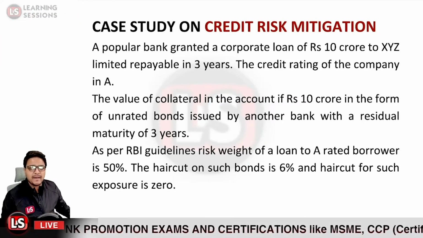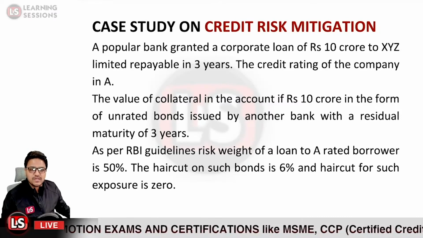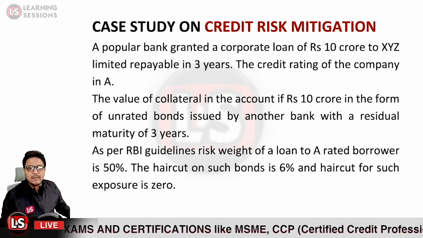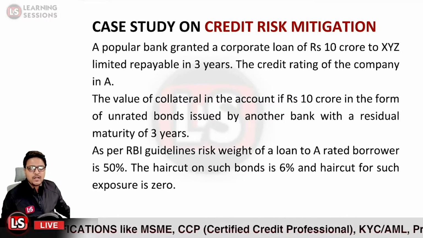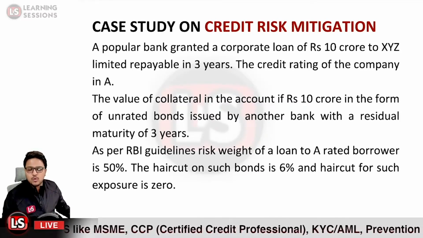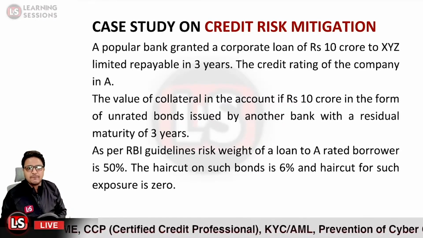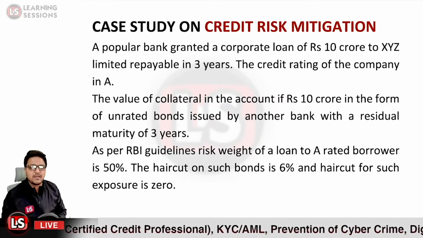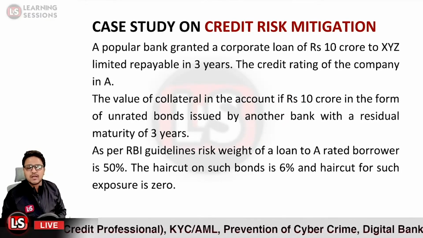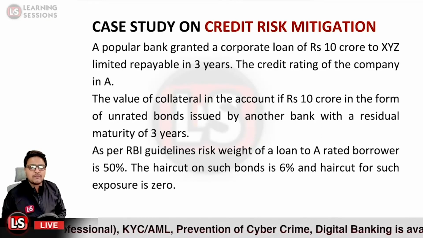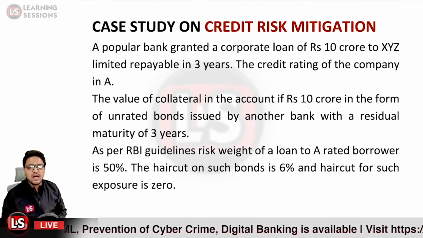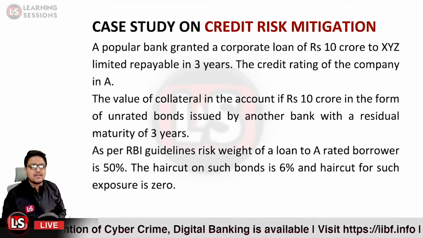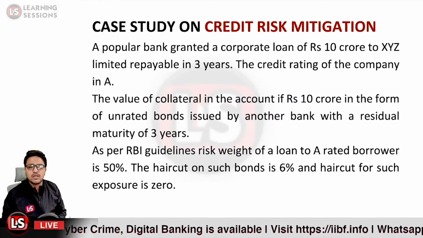Okay, so Popular Bank granted a corporate loan of rupees 10 crore to XYZ Limited, repayable in 3 years. The credit rating of the company is A. The value of the collateral, in the amount of rupees 10 crore, is in the form of unrated bonds issued by another bank with a residual maturity of 3 years.